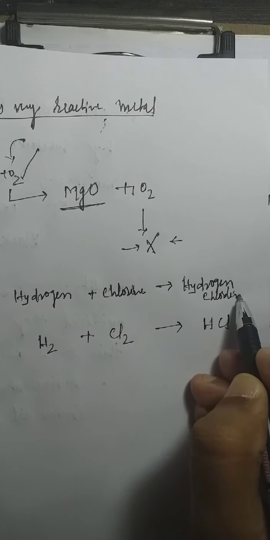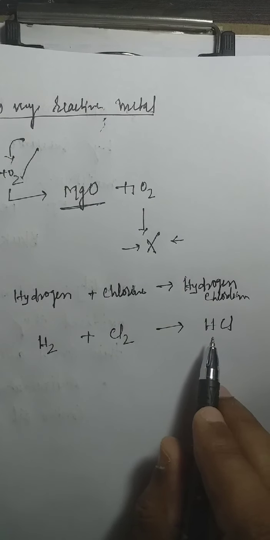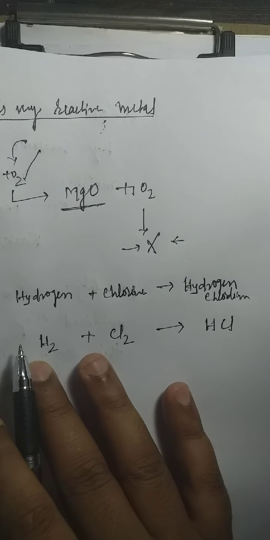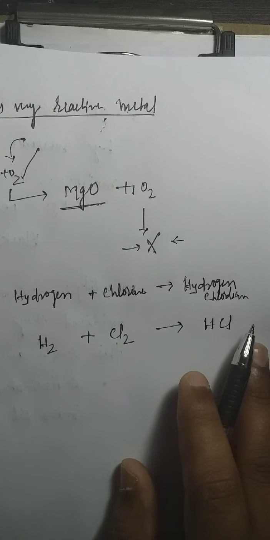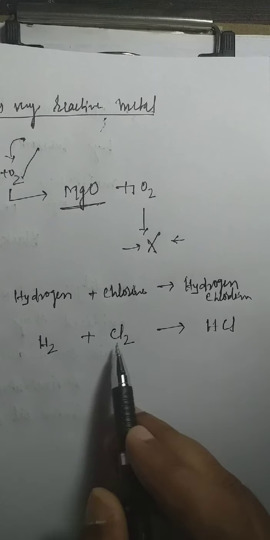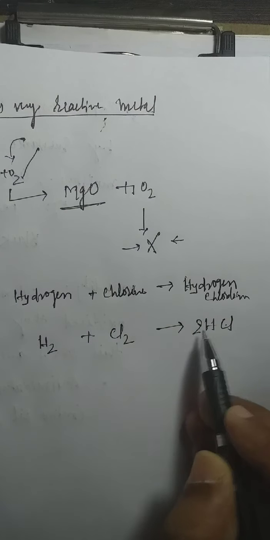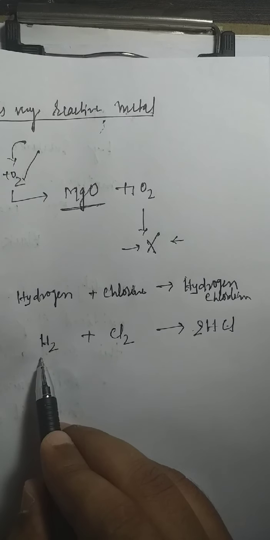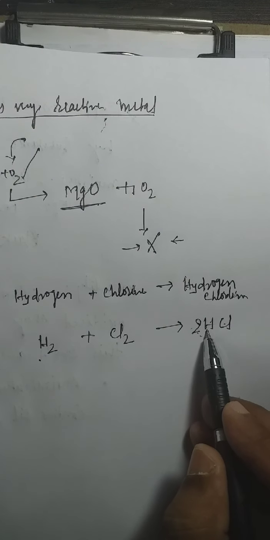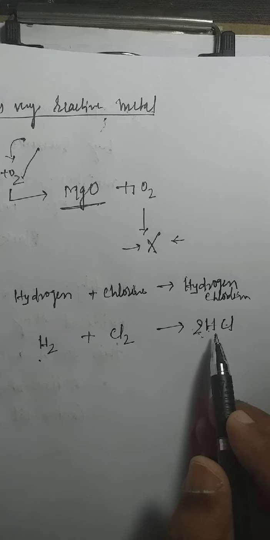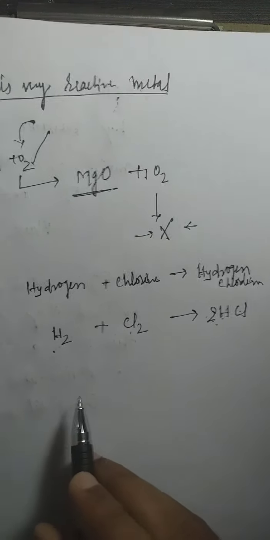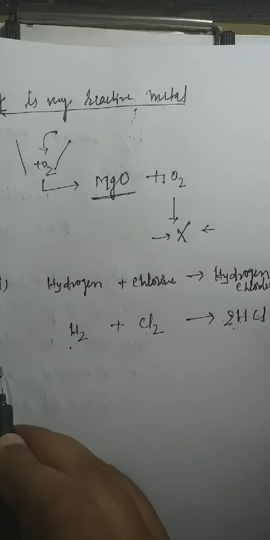Then we try to balance the number of atoms on the reactant side as well as the product side. So 2 times chlorine here, so we multiply, now it is 2 chlorine. Hydrogen automatically is 2 here, and this side also 2 hydrogen. So now it is a balanced chemical equation. Perfect.